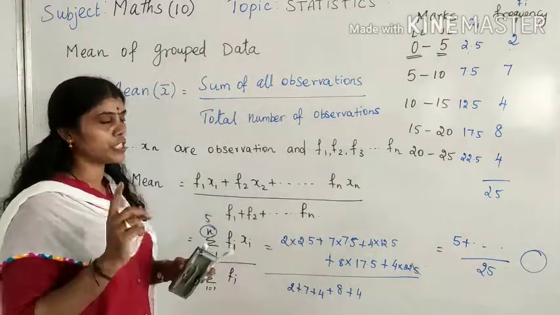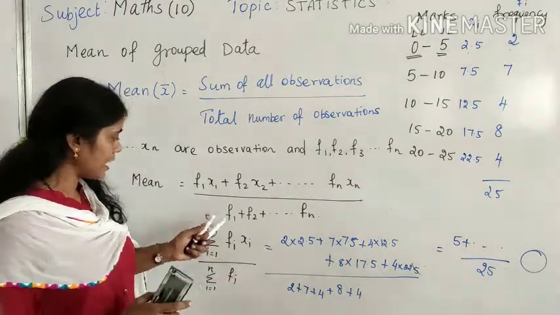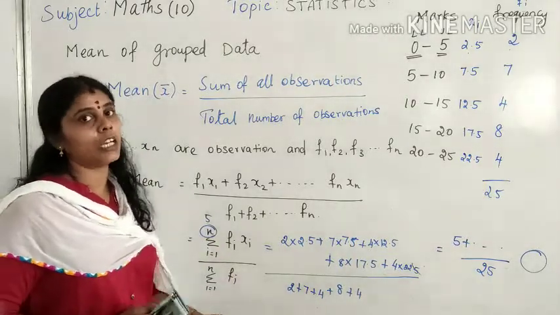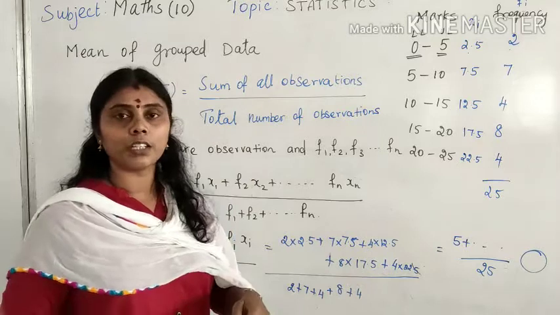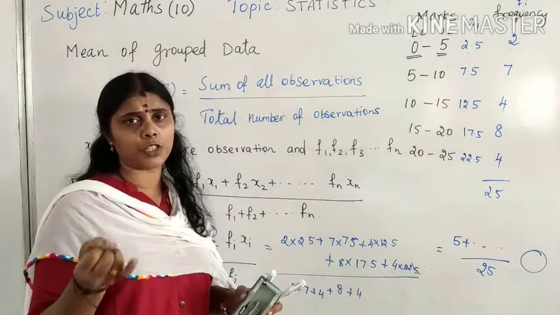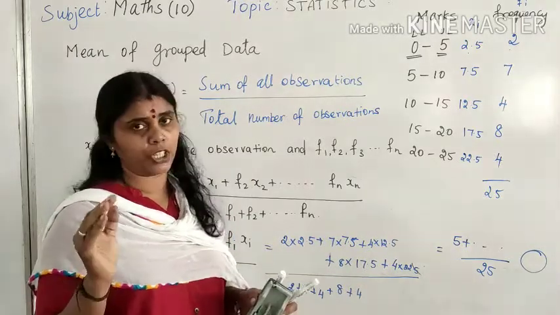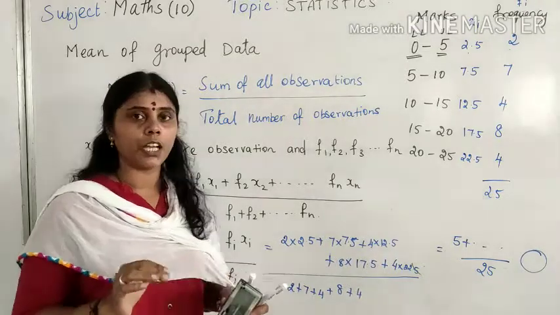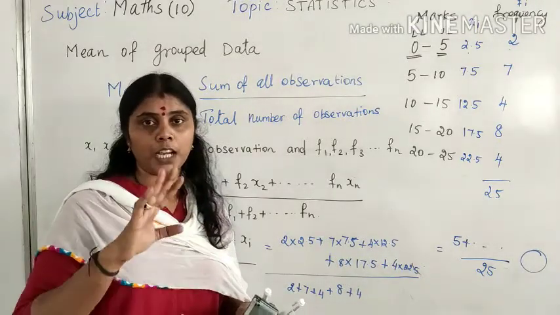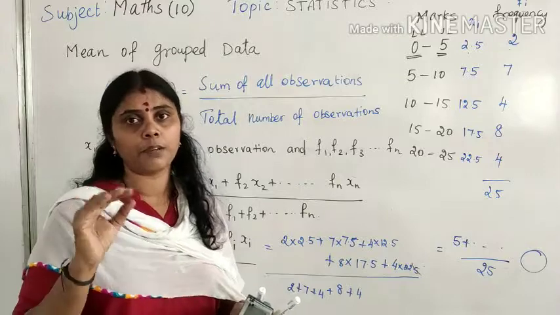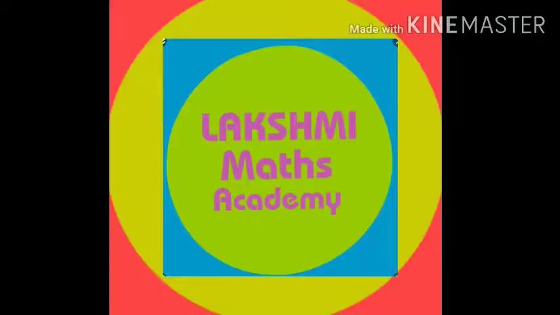Let me enter the first method of mean. Already I explained the first method, the direct method. Now I am going to explain the second one, the assumed mean and step deviation method. Right, children? I hope this video is clear for you. I will explain mean, median and mode separately for you. Thank you, children.